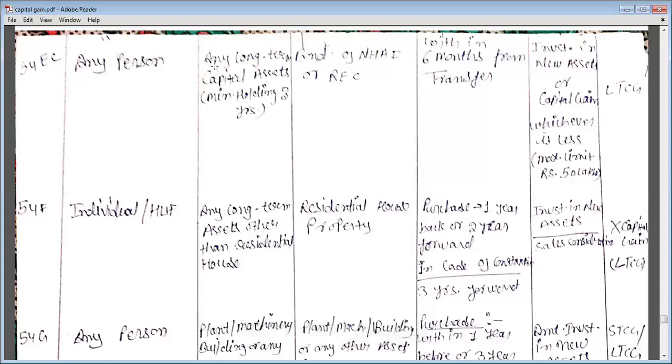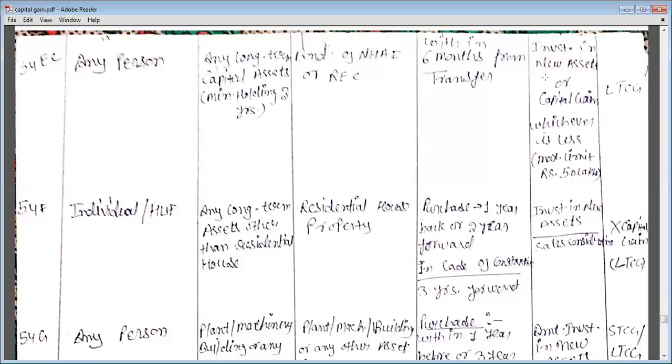If you sold any long-term capital asset, whose minimum holding period is 3 years, and purchased bonds of NHAI or REC in lieu of that long-term capital asset within 6 months from the transfer, that is, within 6 months of the date of sale of the long-term capital asset, then this exemption will be provided. Then exemption under section 54EC is provided to you.